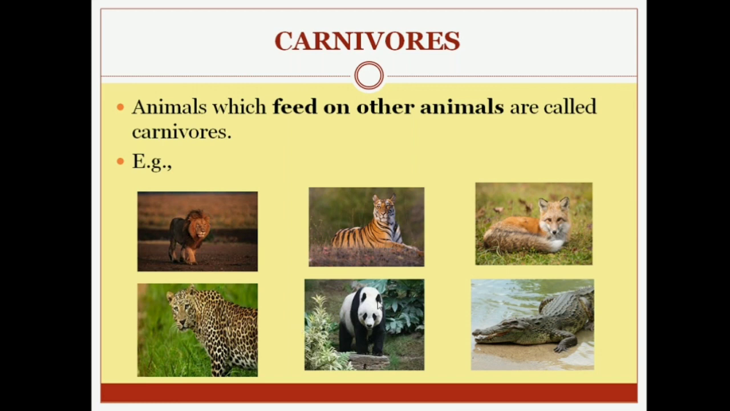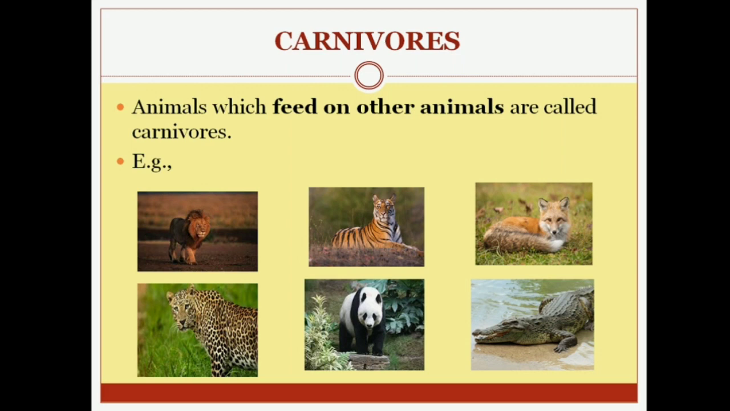The fifth one is a bear. Sorry, the fifth one is a panda. This is also a carnivore animal. And the last one is a crocodile. This is also a carnivorous animal. So I hope all these things are clear to all. Now what you have to do is write other carnivore animals which you know.